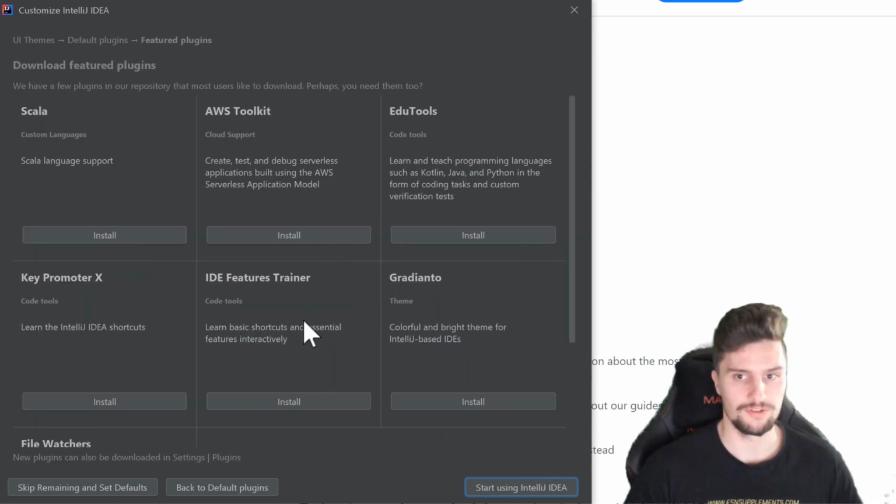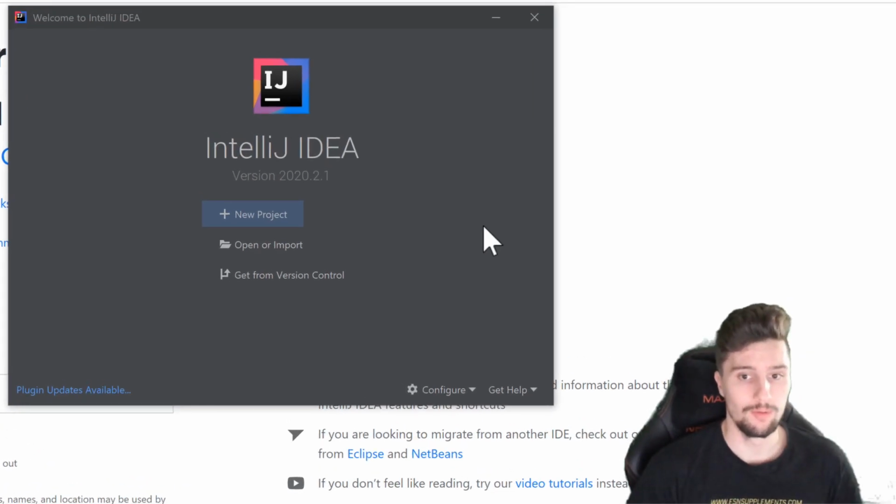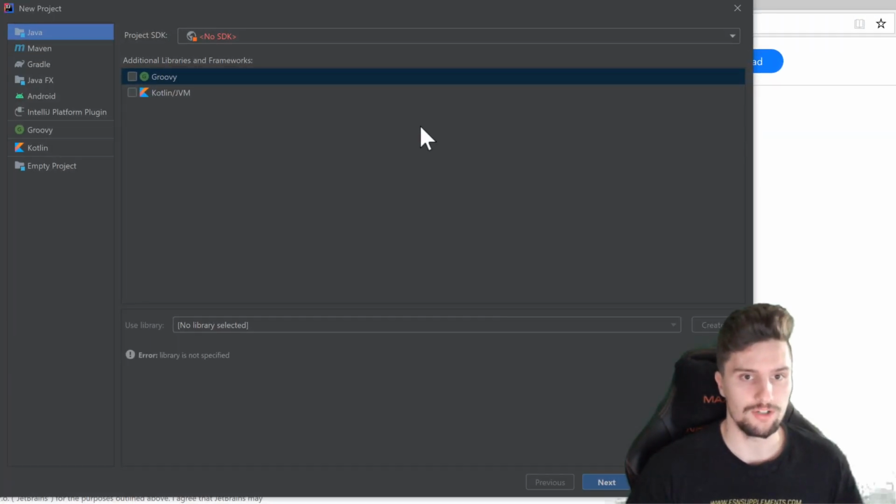These are just also plugins that you can install to your IntelliJ IDE that assist you with programming. We also don't want to touch these, so we just click on Start using IntelliJ IDEA. And then this window should open for you. Hopefully it does. And here you can see we can now create a new project, which we want to do here. We want to just create a project in which I will show you the basics of Kotlin so that you are ready to use it.